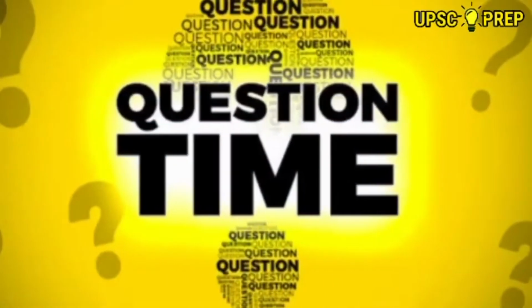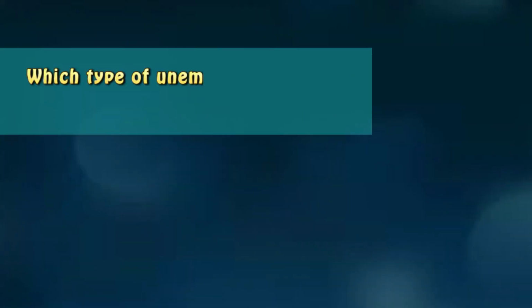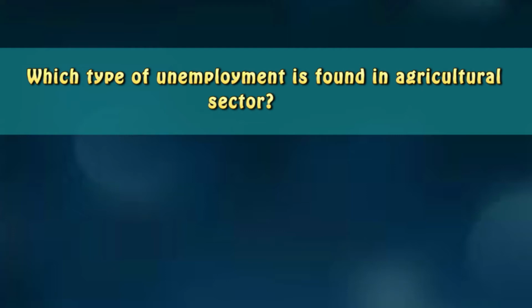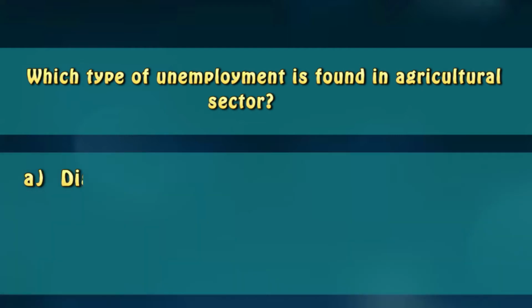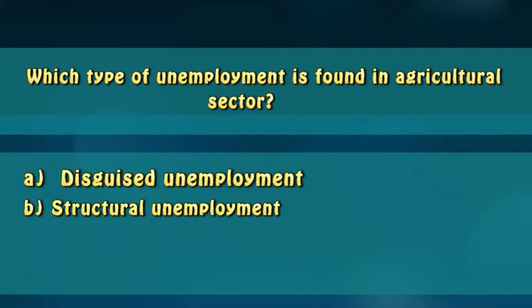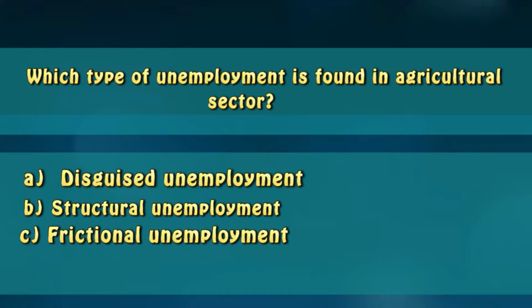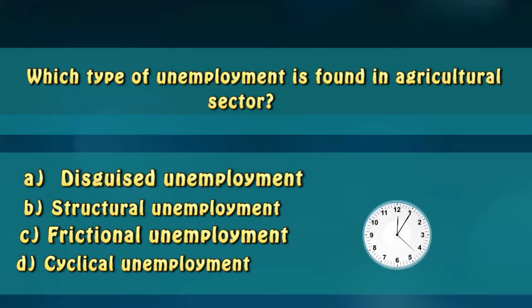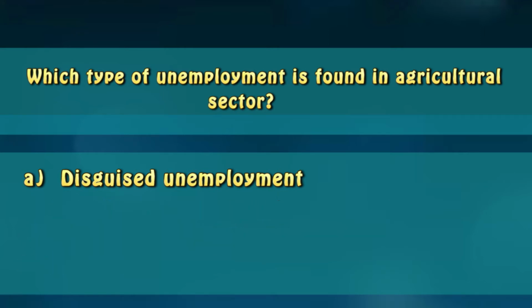Now, let's take up a related prelims practice question. Which type of unemployment is found in the agriculture sector? A. Disguised unemployment. B. Structural unemployment. C. Frictional unemployment. D. Cyclical unemployment. The correct answer is option A, disguised unemployment.